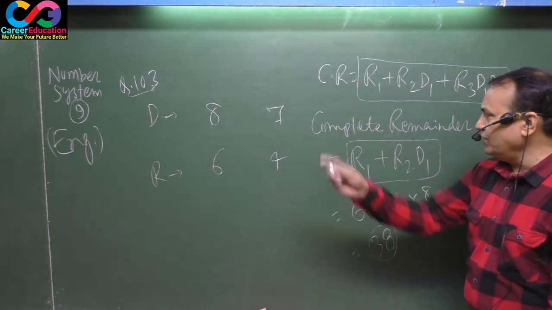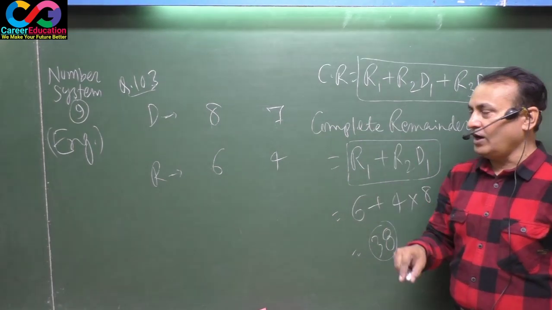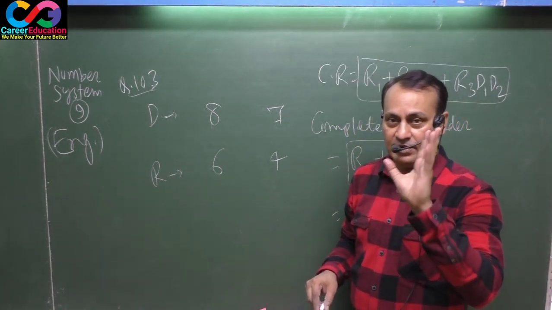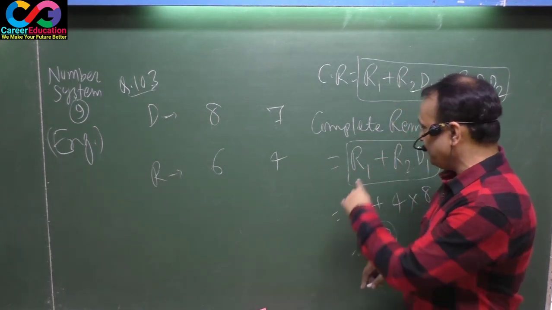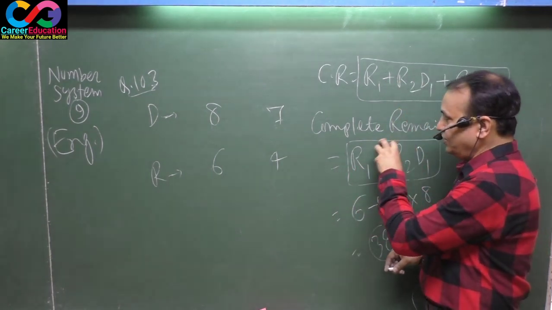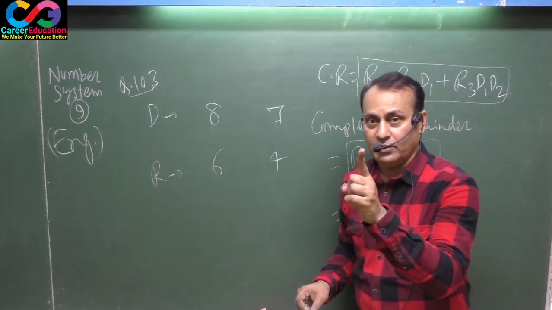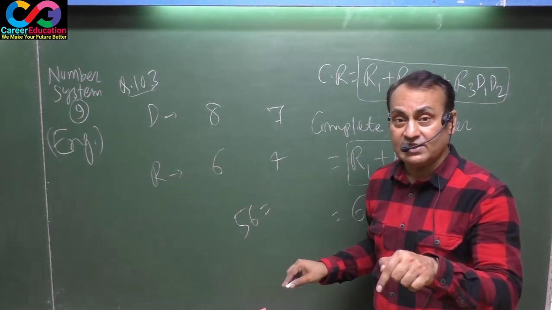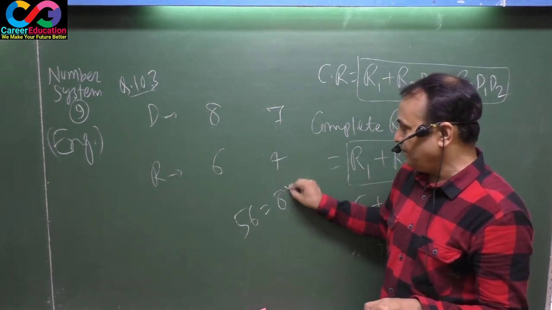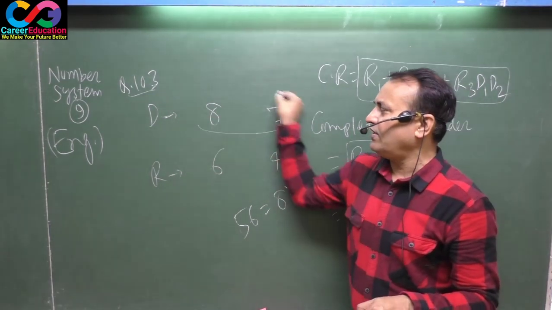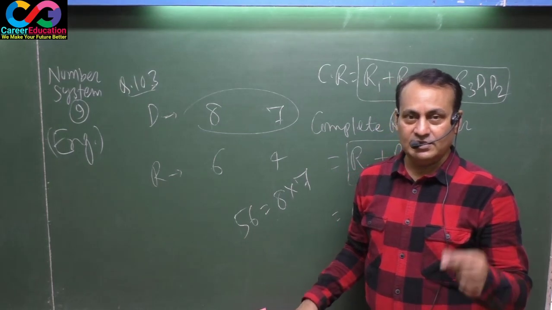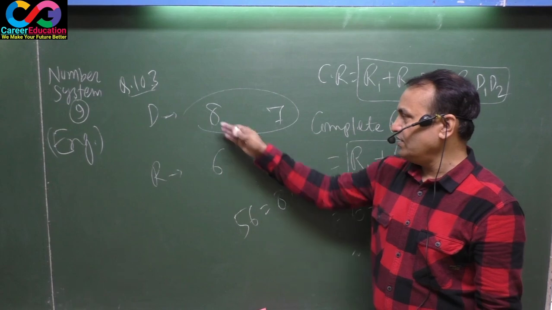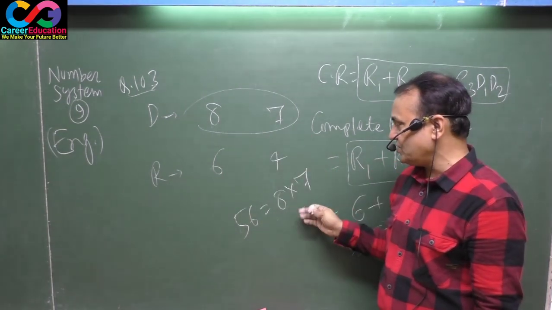One more thing, in order to apply this formula you must have this very important knowledge. This tricky approach can be applied only when the next divisor, listen to me, the next divisor is a product of the first divisors. Means 56 is a product of the first divisors 8 and 7.